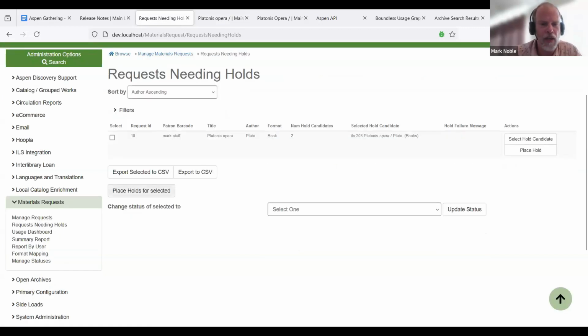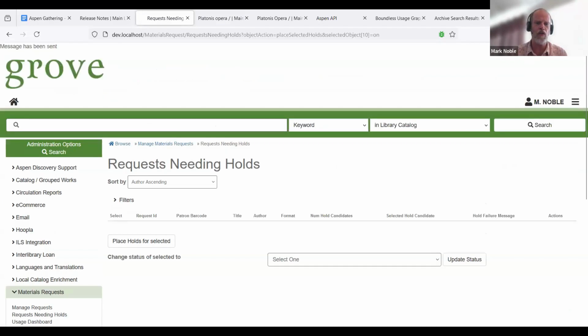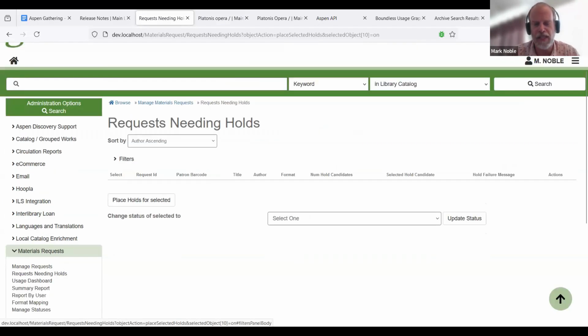We're then going to place a hold on either everything, or we can do it one at a time. So let's place a hold on that. It's going to go through then, in this case, go out to Koha or whatever the ILS is, and automatically update that. So we can see that in this case, there's none left.